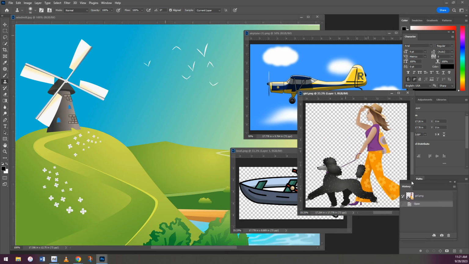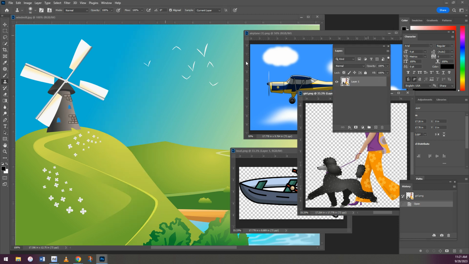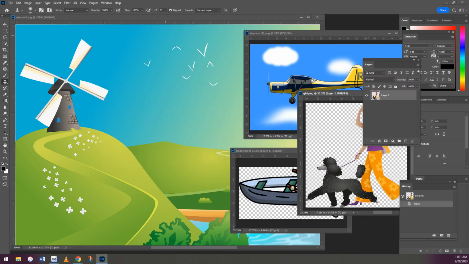All right, some things that you should make sure you have turned on. First of all, you should always have your history box open so you can go back and correct mistakes. And then especially important for this one is your layers window. So that's right here now, that popped up. And then when I have the move tool selected at the top, I want to make sure this box, show transform controls, is always selected. That's going to help you a lot.